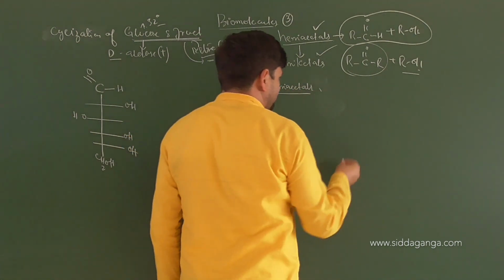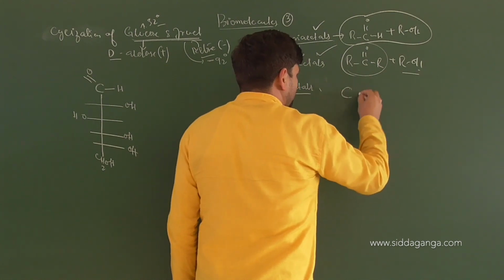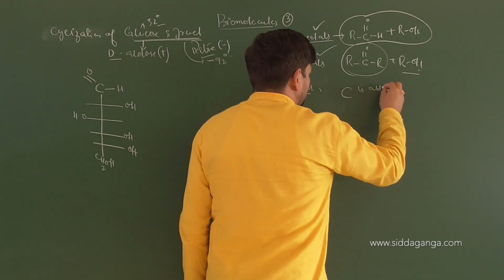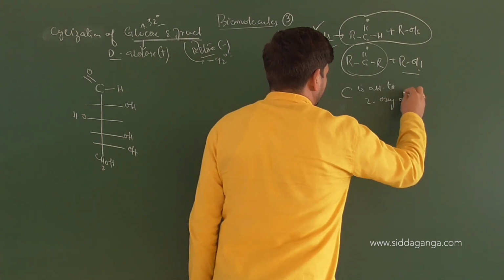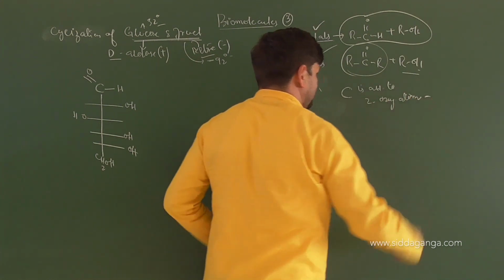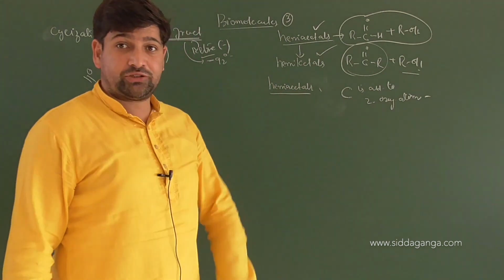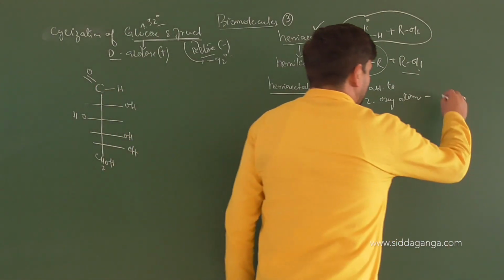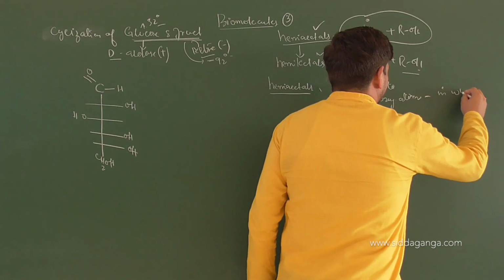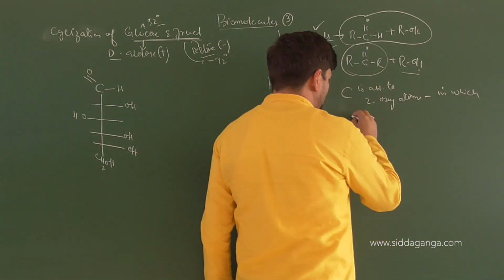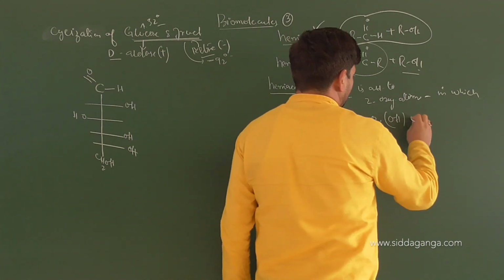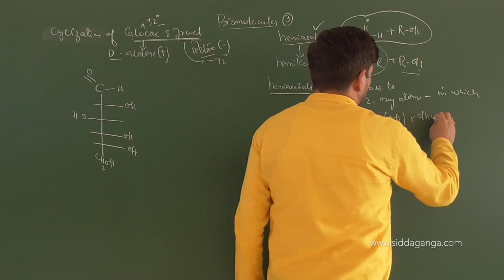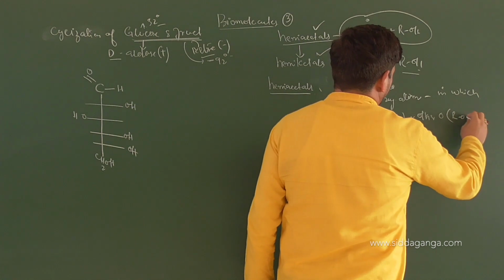In hemiacetals, carbon is attached to two oxygen atoms, in which one oxygen is from alcohol and the other oxygen is from ether.